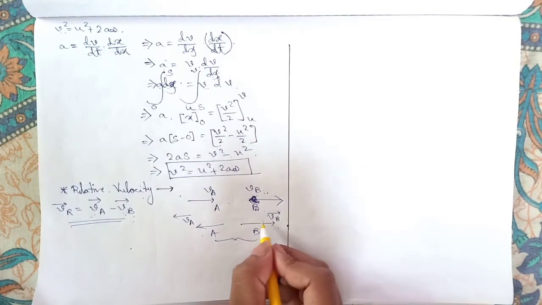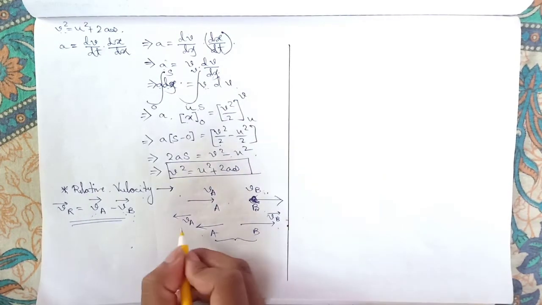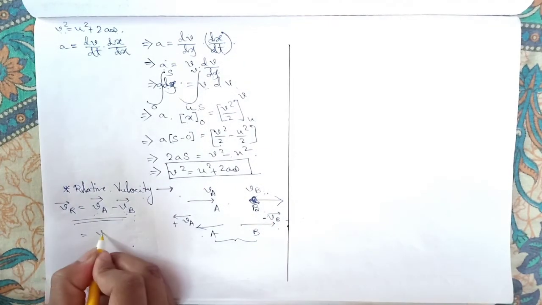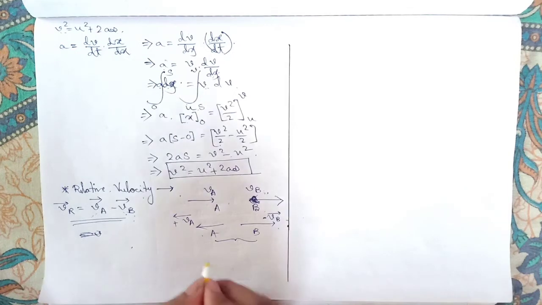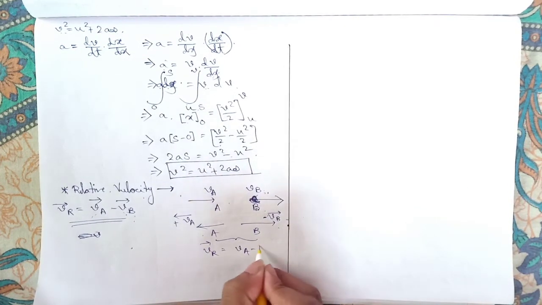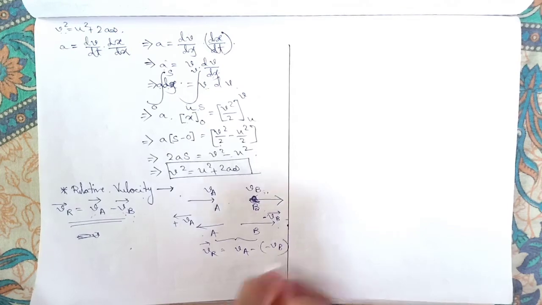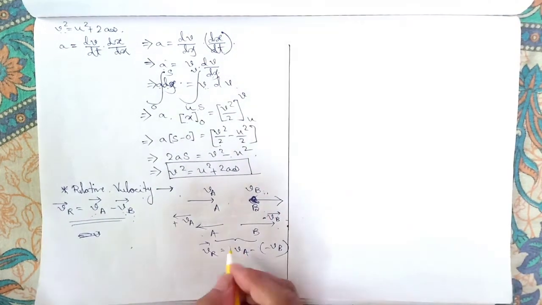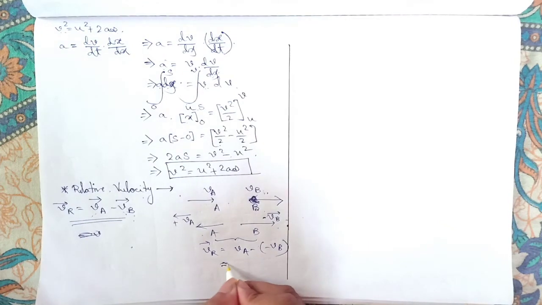So if we take the left direction as positive and the right direction as negative, then the relative velocity will appear as VA minus of minus VB, because the direction of VA is just opposite to VB, so it will appear to be the sum of their velocities.